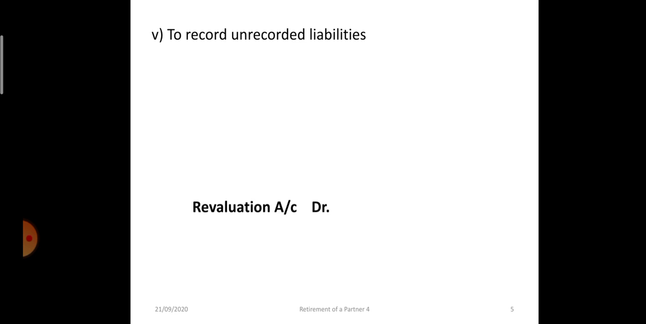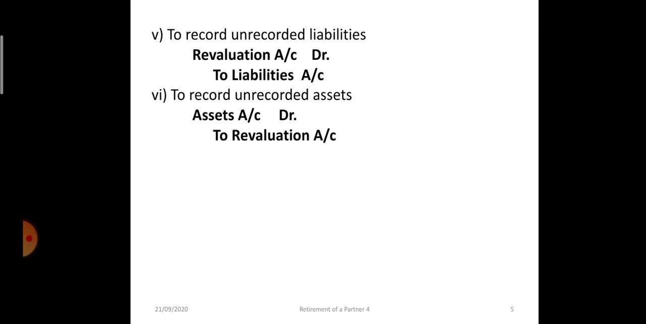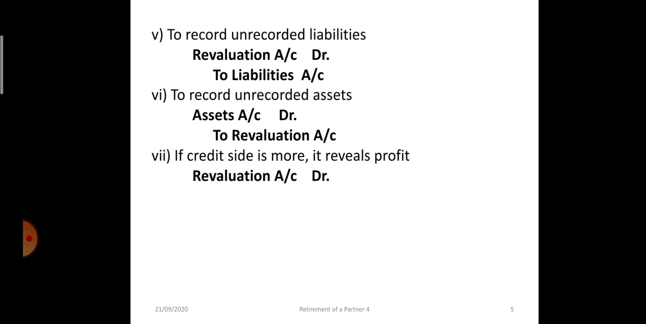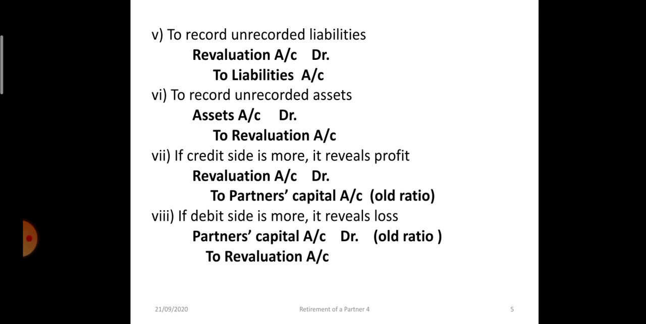To record unrecorded liabilities, revaluation account to liabilities account. In the same manner, unrecorded assets will be debited and revaluation account will be credited. Now if the credit side is more, it reveals profit. So revaluation account debit to partners capital account, including the retiring partner in old ratio. If debit side is more, that means it's a loss. So partners capital will be debited in old ratio, all the partners, to revaluation account.